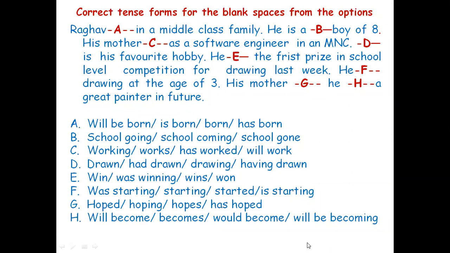His mother dash he a great painter in future. So his mother hoping, hopes, has hope. Here it is a prediction, therefore hopes. His mother hopes he will become a great painter in future. Okay, mother hopes that he will become a great painter in future. Okay, next slide.